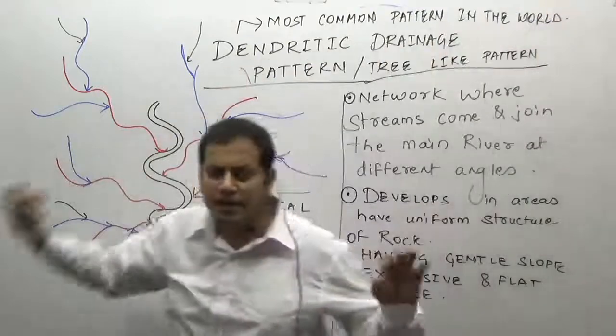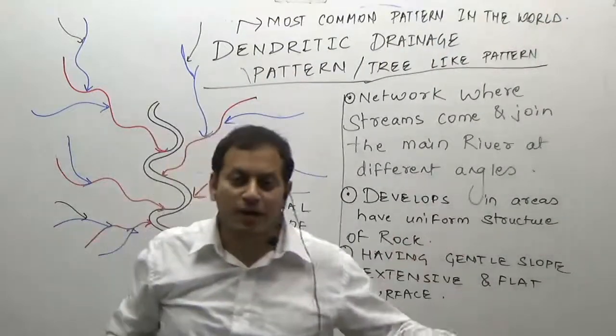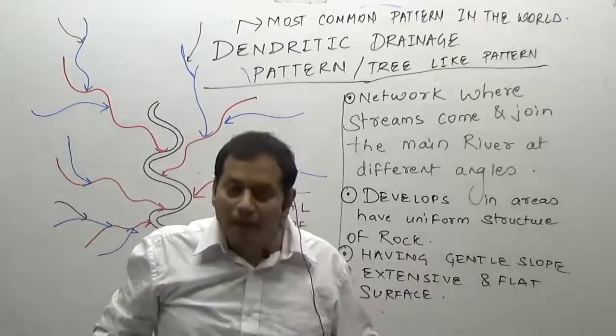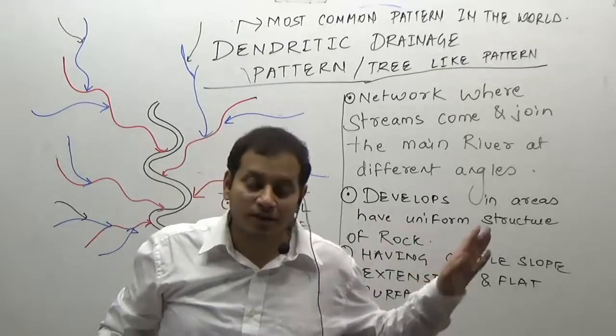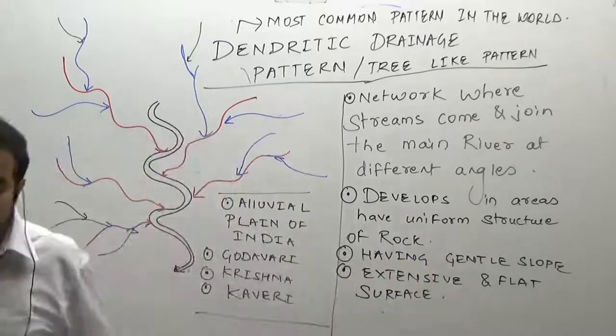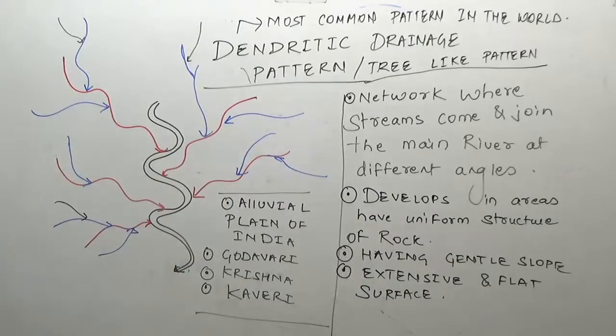See, look at your atlas, see the flow of river Ganga. Go to the map of USA, North America, see the flow of river Mississippi. Use your imagination, it looks like a tree. So this is the dendritic kind of drainage pattern.